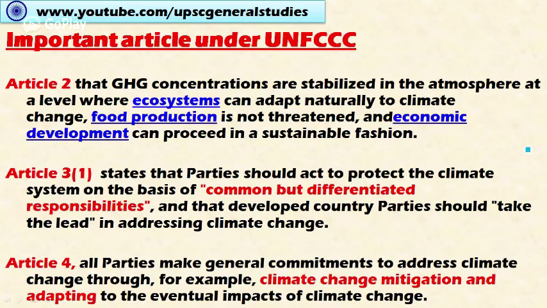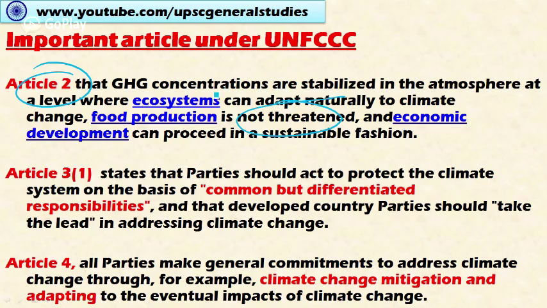Let's look at the important articles under the UNFCCC. Article 2 of the convention provides that global greenhouse gas concentrations are stabilized in the atmosphere at a level where ecosystems can adapt naturally to climate change, food production is not threatened, and economic development can proceed in a sustainable fashion. So Article 2 says that food production should not be threatened by rising greenhouse gas emissions, and economic development should move in a sustainable fashion. Efforts should be made to that extent.